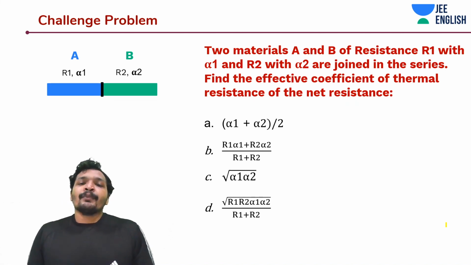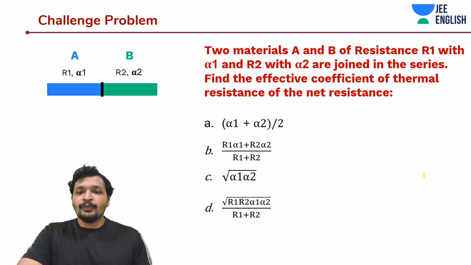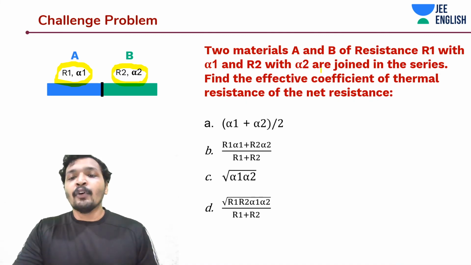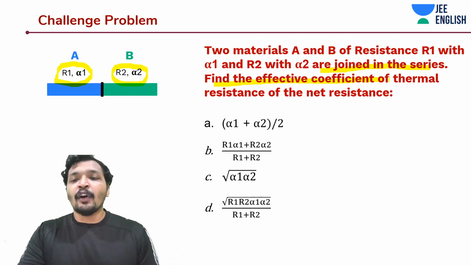We'll work on it. And there are two materials, A and B, of resistance R1 and R2. And they also have alpha 1 and alpha 2 as their temperature coefficient of resistance. So A has temperature coefficient of resistance alpha 1 and resistance R1, and B has temperature coefficient of resistance alpha 2 and resistance R2. And both are joined in series. Find the effective coefficient of thermal resistance of the net resistance.